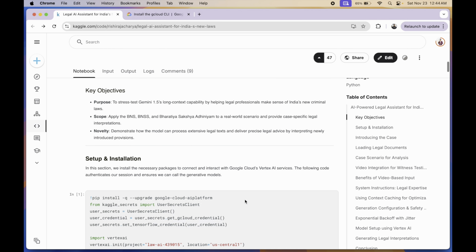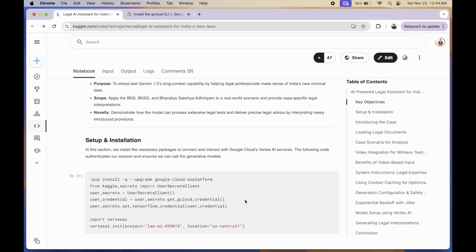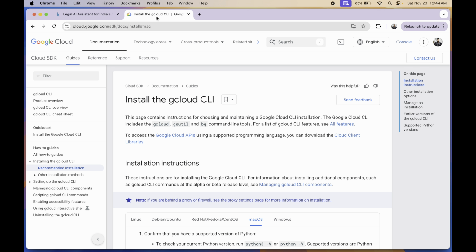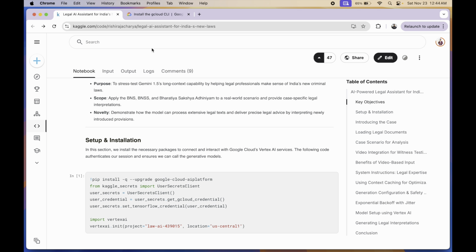It starts very simply by setting up our Vertex AI account, and Kaggle makes it a breeze setting up Vertex AI with their efficient integration with Google Cloud SDK. However, if you are on a local machine and want to set things up, you can follow this very interesting guide by the Google Cloud team. But let's jump back to our Kaggle notebook.